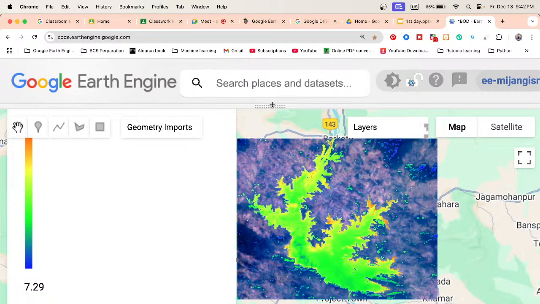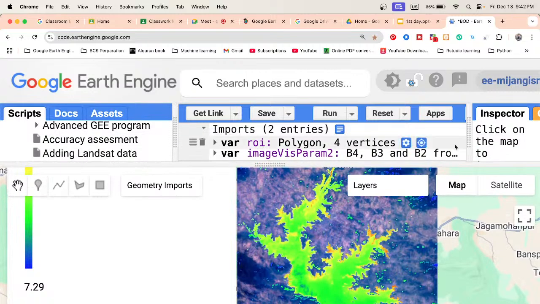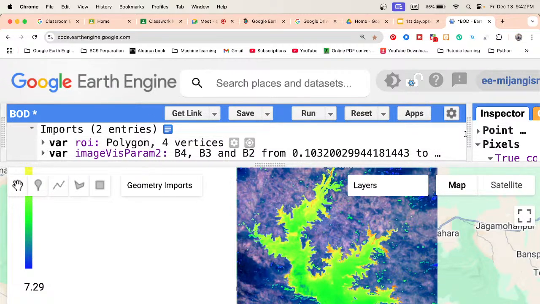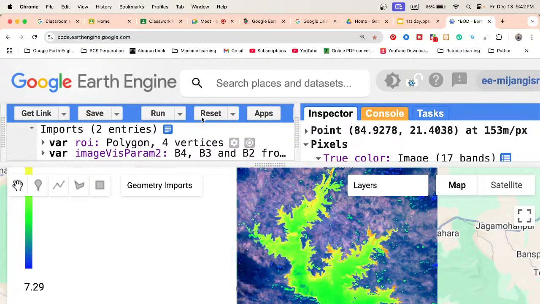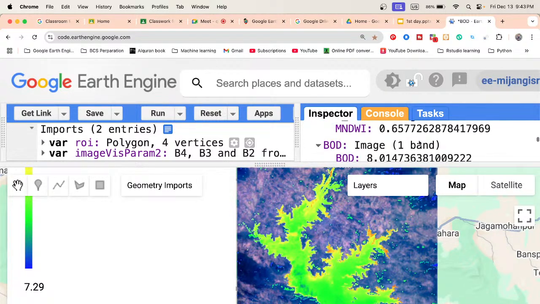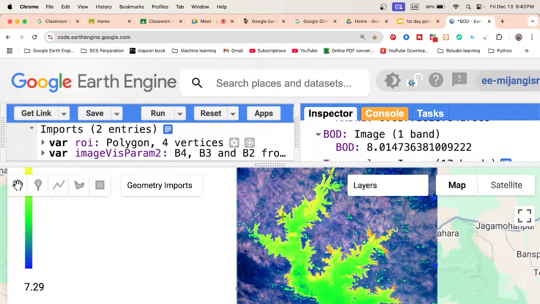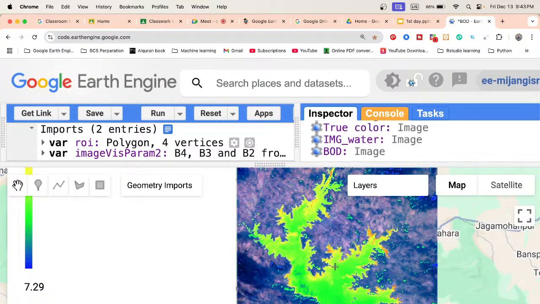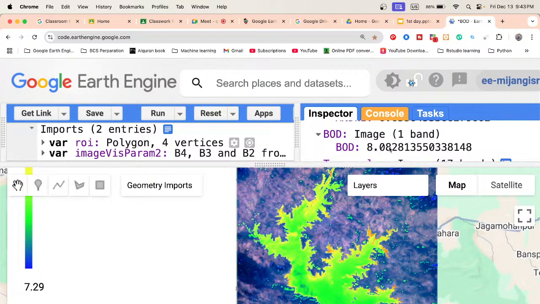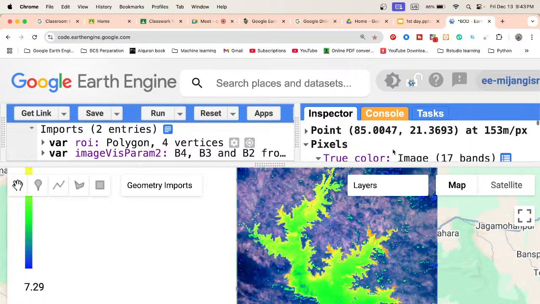Suppose now I want to apply the Inspector tab. I click on the Inspector and then click on this map. Now it shows the result for this coordinate. You can see it shows the coordinate, the latitude and longitude. And what is the value for BOD? Basically, this is the BOD map, biological oxygen demand. We find 8.01. If I click on another place, for another coordinate, what is the value? You can easily get it from here, and we can easily get the coordinate.